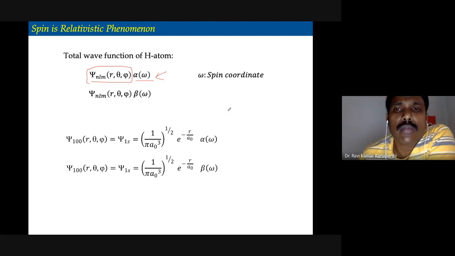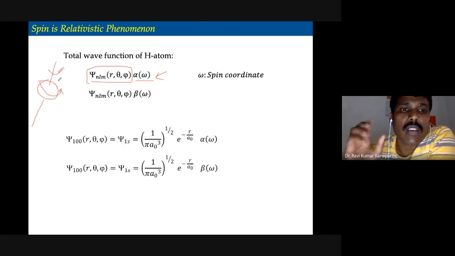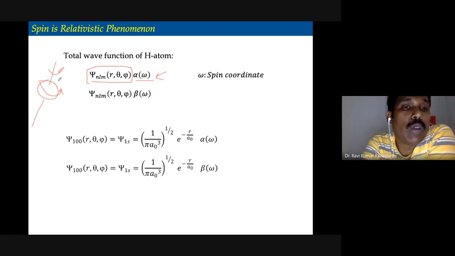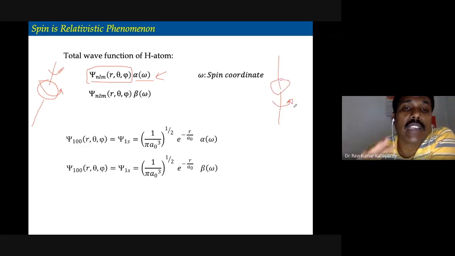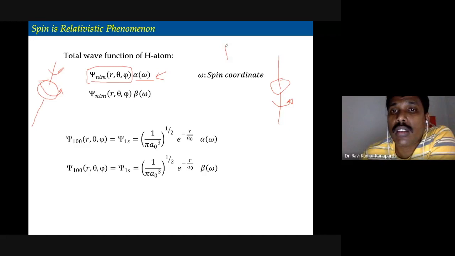what are those orientations? We can quickly draw the spin. You can draw a sphere of this type. So this is one orientation. You can imagine that it is rotating clockwise, or rotating anti-clockwise. These are the two different ways in which it can rotate. In the conventional fashion, we say spin up and spin down. So there are two different orientations that we can think of.